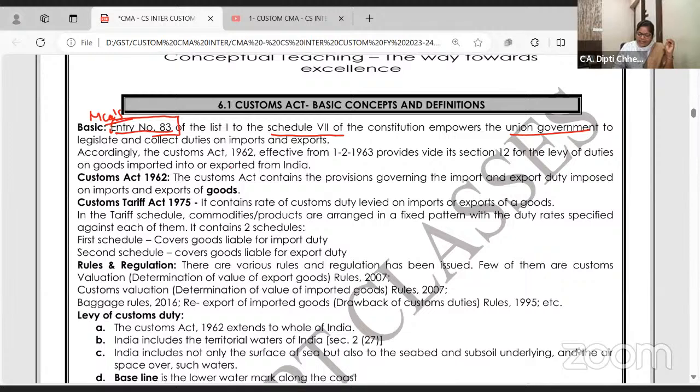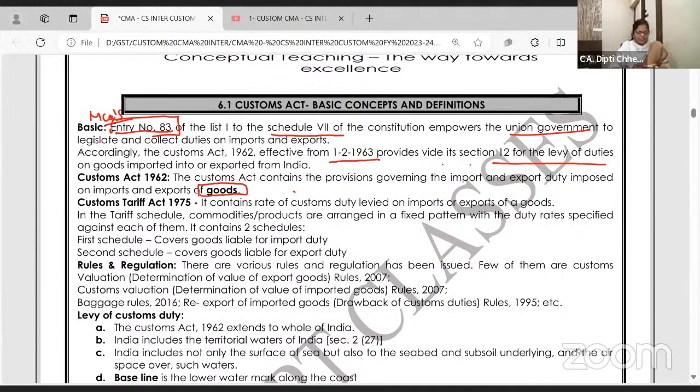Accordingly, Customs Act 1962 became effective from 1st February 1963 and provides, in its section 12, for the levy of duty. The Customs Act contains the provisions governing the import-export duty imposed on import and export of goods. I have written "goods" in bold so that you know this is applicable only to goods.